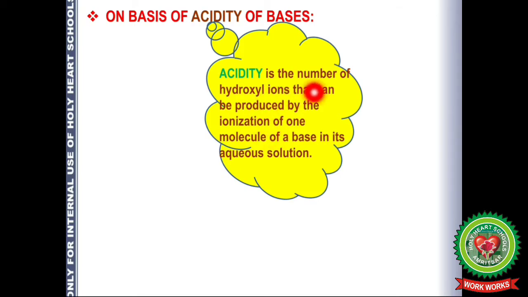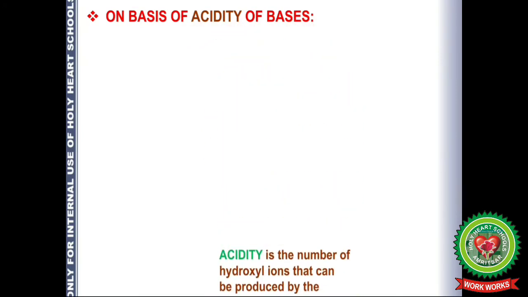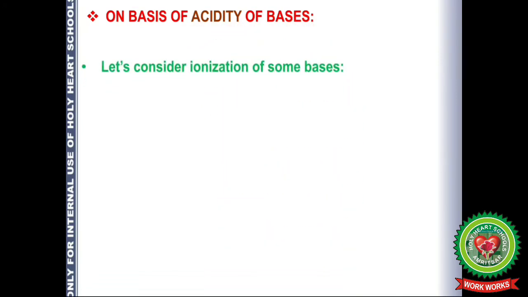So acidity is the number of hydroxyl ions that can be produced by the ionization of one molecule of a base in its aqueous solution. So one molecule of the base producing how many hydroxyl ions? That is known as acidity of base. Let's first take some examples.